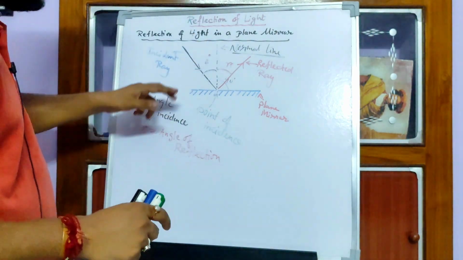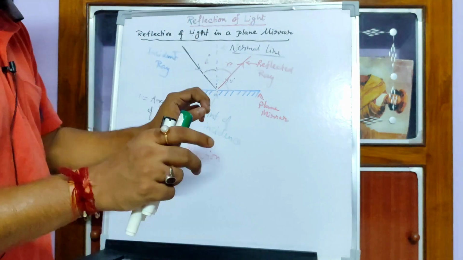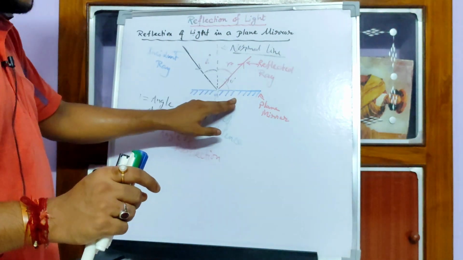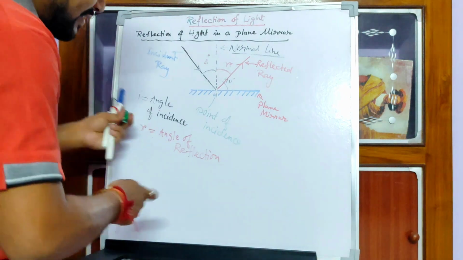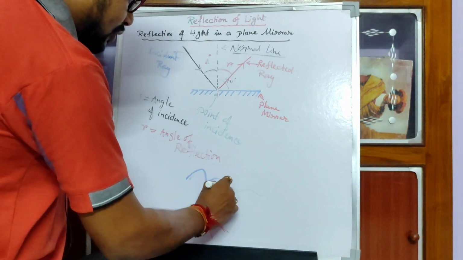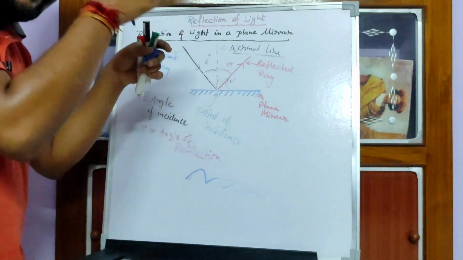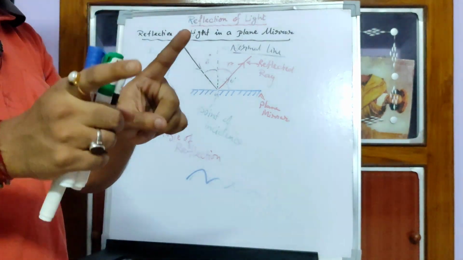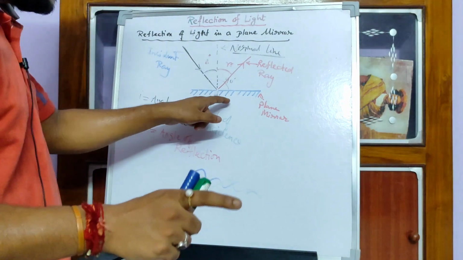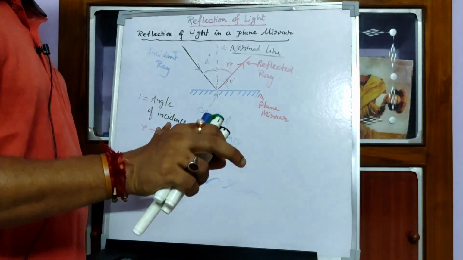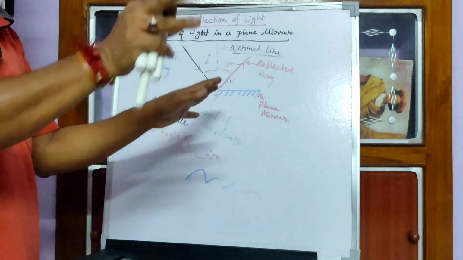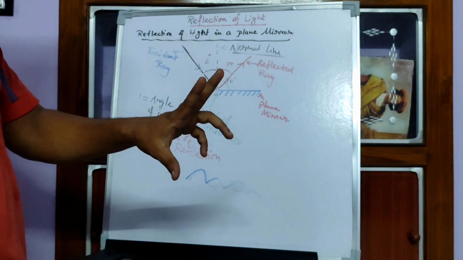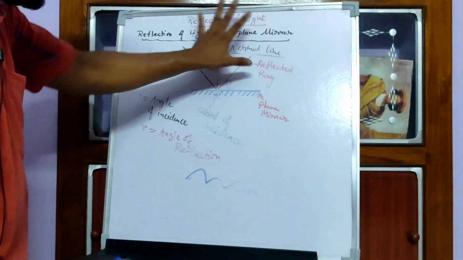Now the second law is that the angle of incidence and angle of reflection are always equal. Irrespective of the medium, even if it is not a plane mirror, if it is a curved surface, reflection also takes place, and even on a rough surface the two laws of reflection are applicable. The laws of reflection apply not only to plane mirrors but to all types of mirrors and every surface you can see around you. So once again, the incident ray, reflected ray and normal all lie in the same plane.